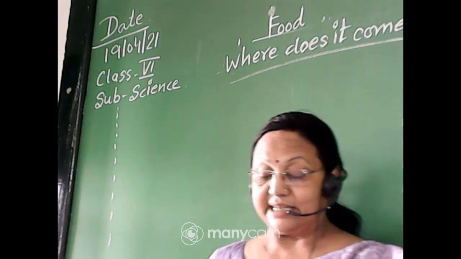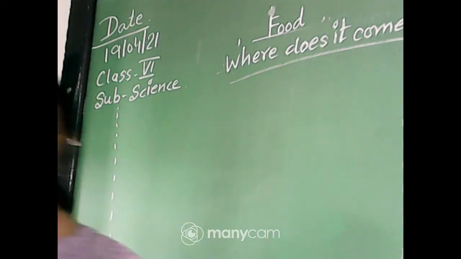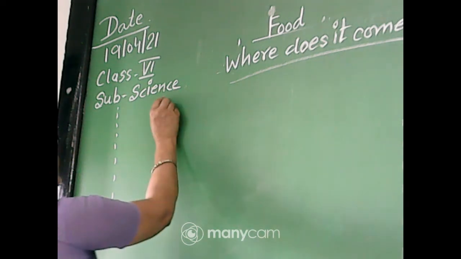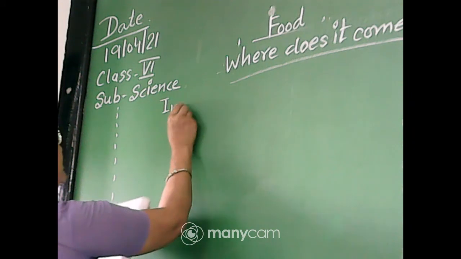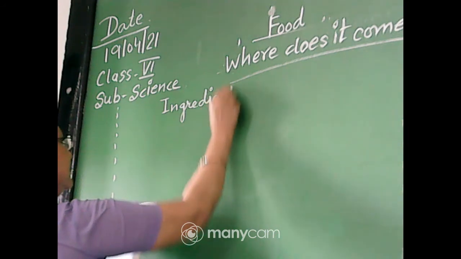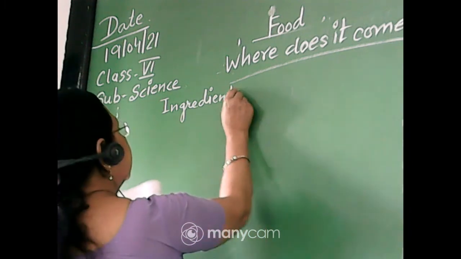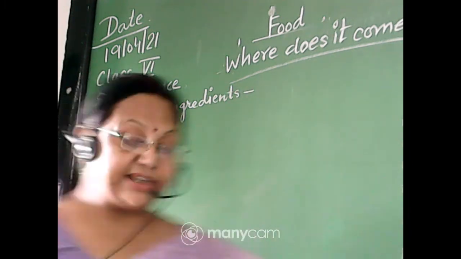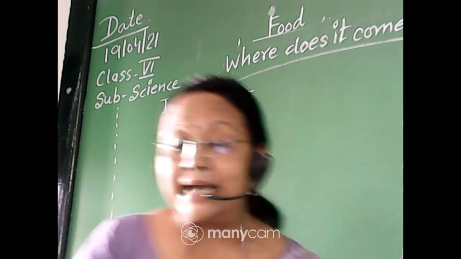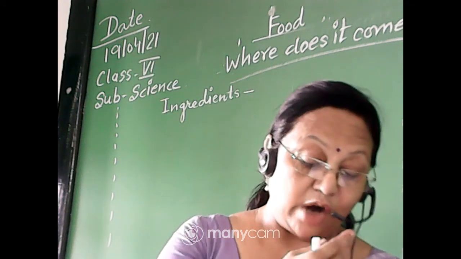First one is ingredients. Write the meaning of these keywords. At first I will explain the keywords. So first one is ingredients, write down in your copy. What do you mean by ingredients? What is the meaning of ingredients?